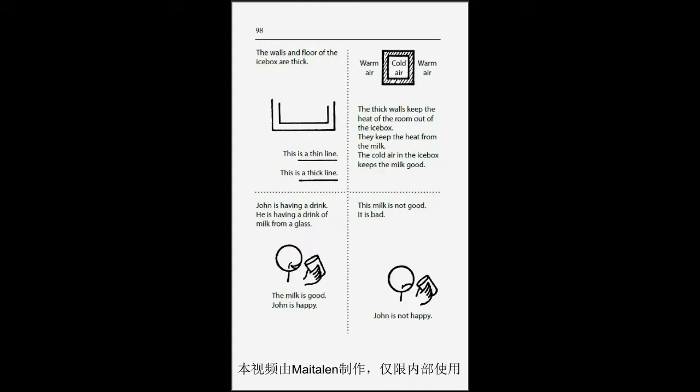Page 98. The walls and floor of the icebox are thick. This is a thin line. This is a thick line. The thick walls keep the heat of the room out of the icebox. They keep the heat from the milk. The cold air in the icebox keeps the milk good.